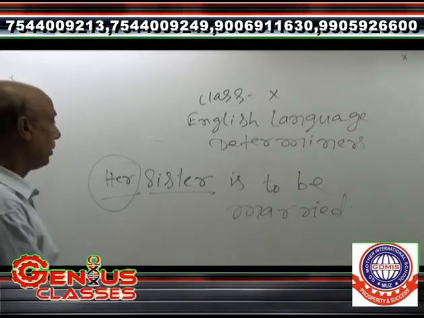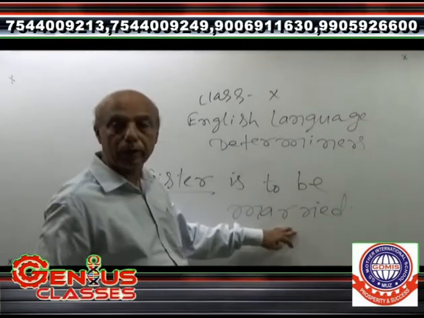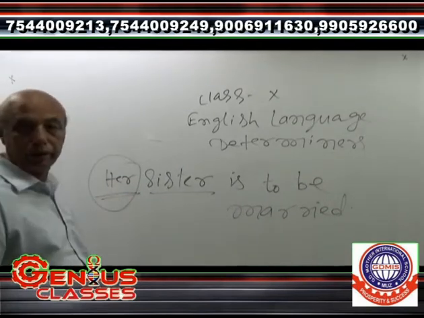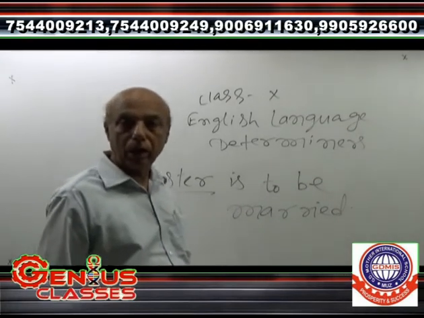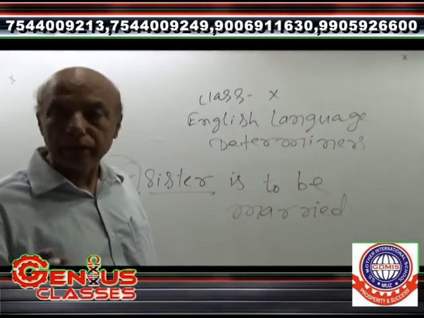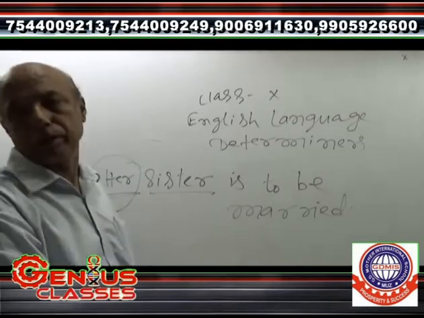So whose sister? Her sister. What is going to be held? Marriage is to be held, marriage is to be done. That is why in this context her has been used. And here her shows the sense of possession. That is why it is called one of the possessive determiners.